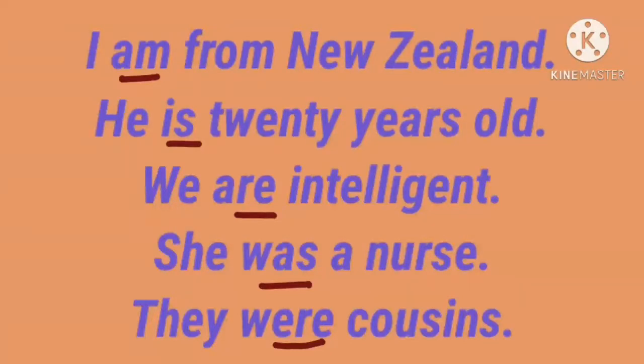Coming to the past tense. She was a nurse. She, singular subject, so was is used here. Okay, she was a nurse, in the past tense. They were cousins. They, plural subject. So, the plural auxiliary verb is used here in the past tense. Okay, they were cousins. This is the be form of auxiliary verbs.